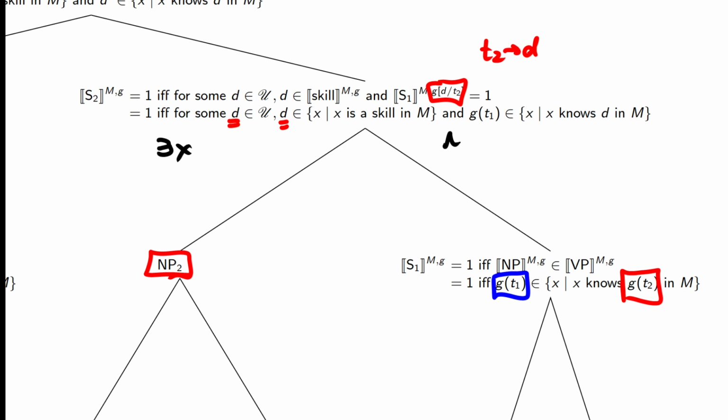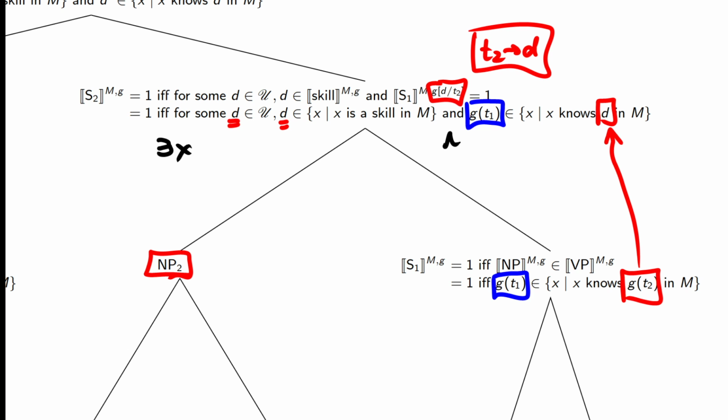Then we say g of t1. So our subject is still the same. We haven't made any replacements yet, but we have made a replacement on D. So we know that T2 now corresponds to D after making this assignment function replacement. So now D is in our universe, D is a skill, and G of T1, whatever that trace is, now knows a skill which happens to be D in M.